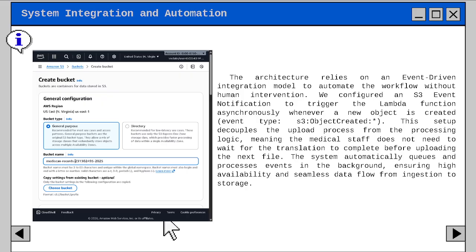This setup decouples the upload process from the processing logic, meaning the medical staff does not need to wait for the translation to complete before uploading the next file. So the system can automatically queue and process events in the background, ensuring high availability and seamless data flow from ingestion to storage.